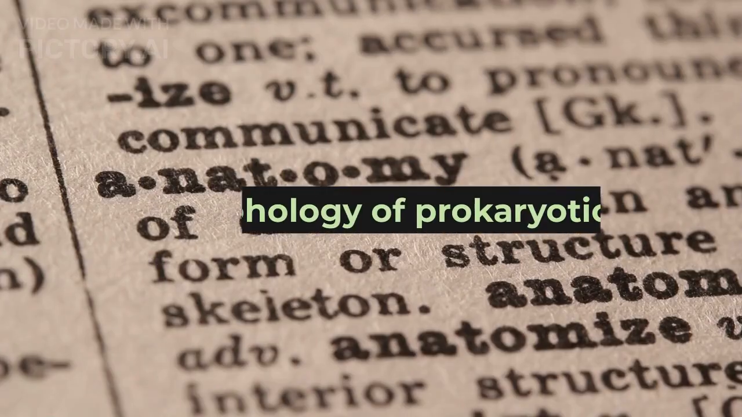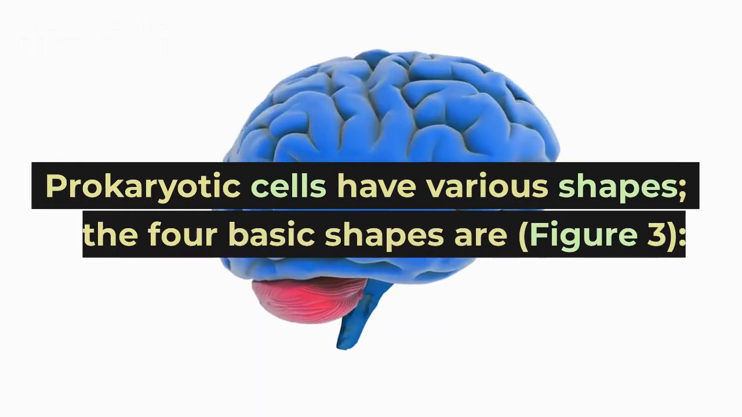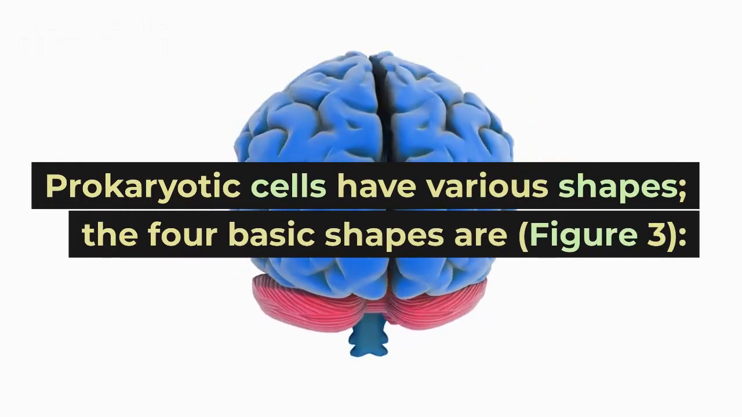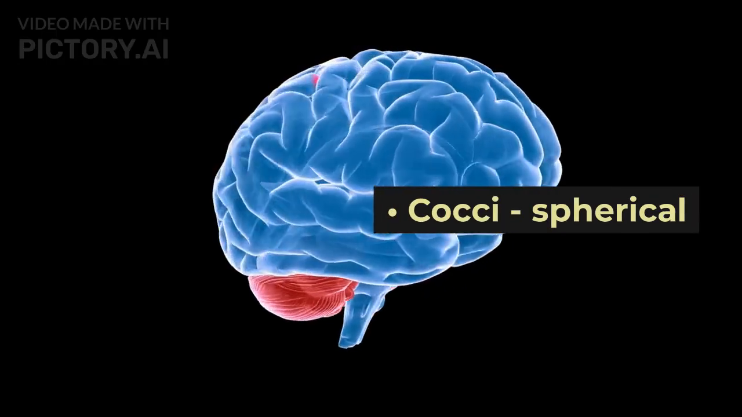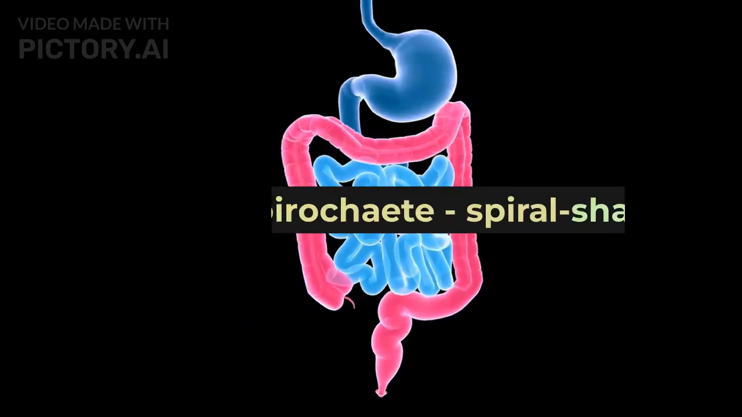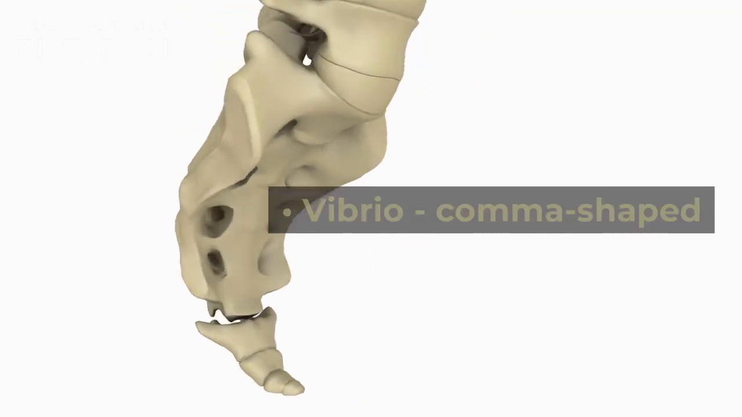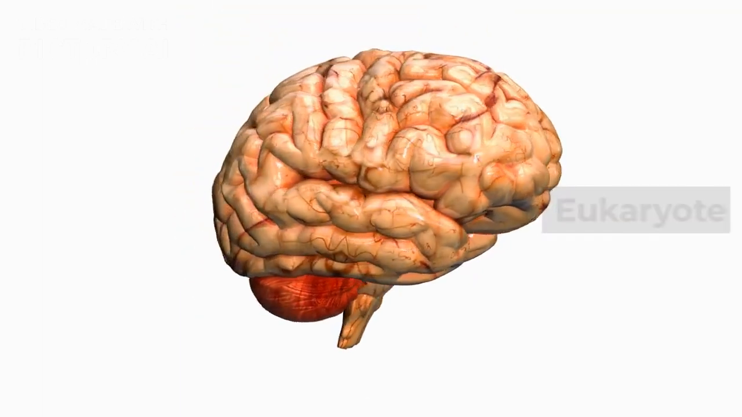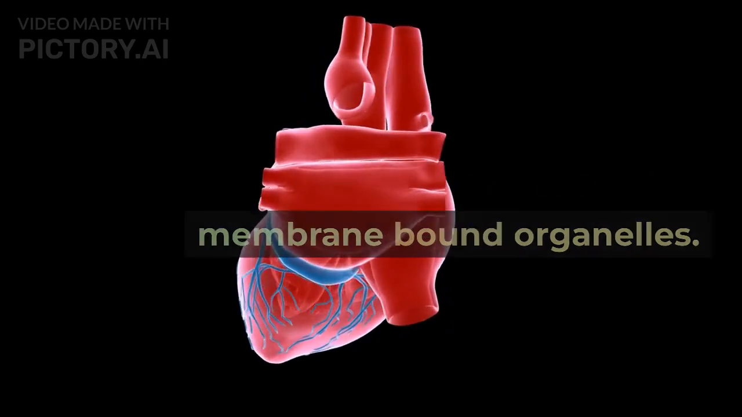influenzae. Morphology of prokaryotic cells. Prokaryotic cells have various shapes. The four basic shapes are: Figure 3. Cocci, spherical. Bacilli, rod-shaped. Spirochete, spiral-shaped. Vibrio, comma-shaped. Eukaryote. A eukaryotic cell consists of membrane-bound organelles.